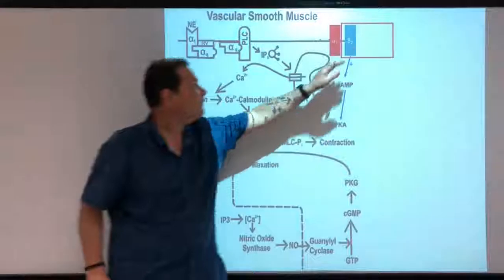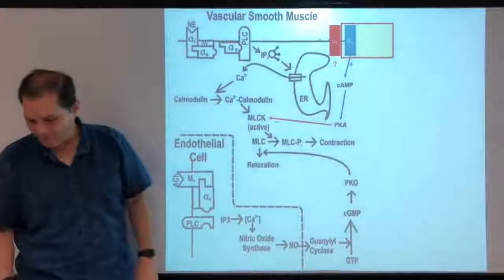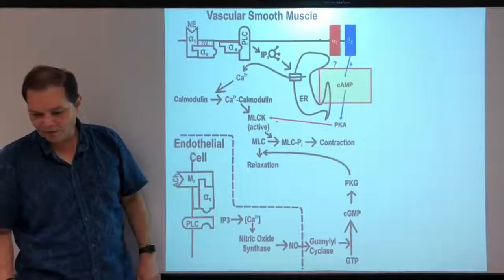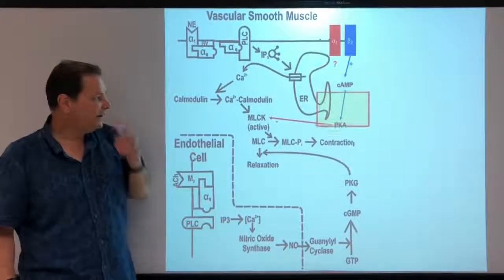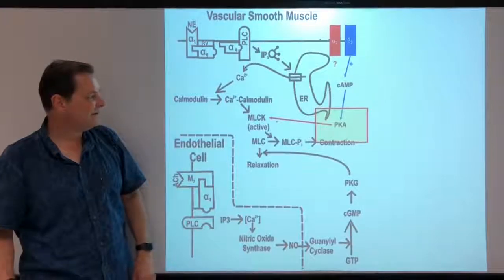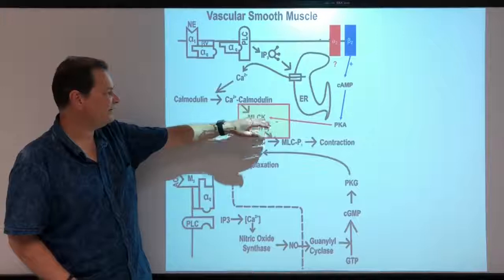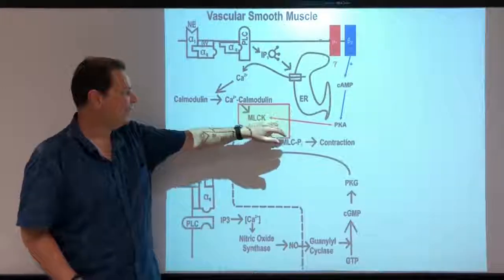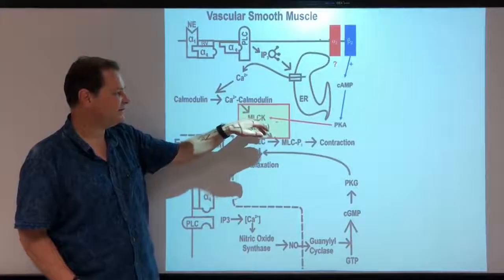We have norepinephrine binding to beta-2 receptors. Beta-2 receptors cause increased cyclic AMP. Increased cyclic AMP activates PKA. PKA will phosphorylate myosin light chain kinase. And when it does that, it inhibits myosin light chain kinase.